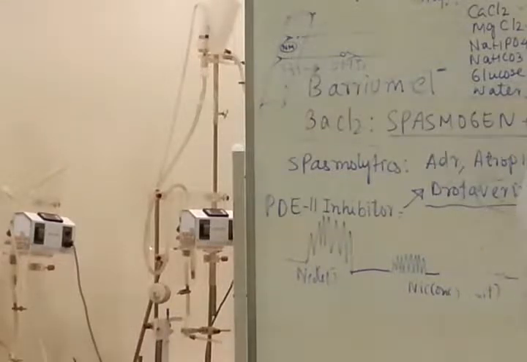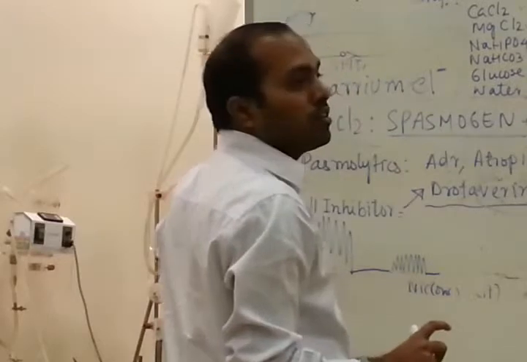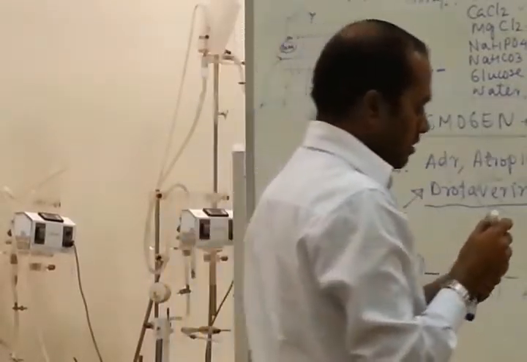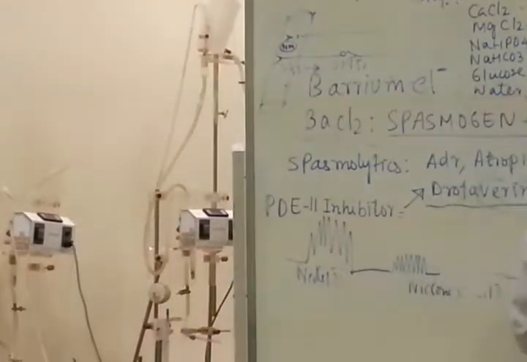The M1 receptor causes contraction, that means adrenergic receptor will cause relaxation. Adrenaline, stimulation of beta receptor at smooth muscle will cause relaxation. Opposite, okay?